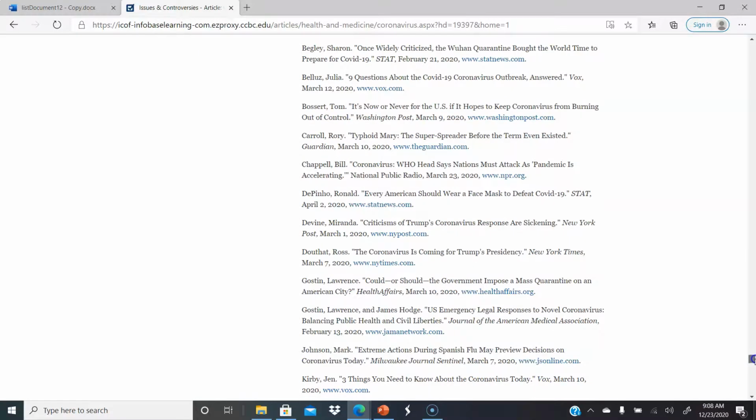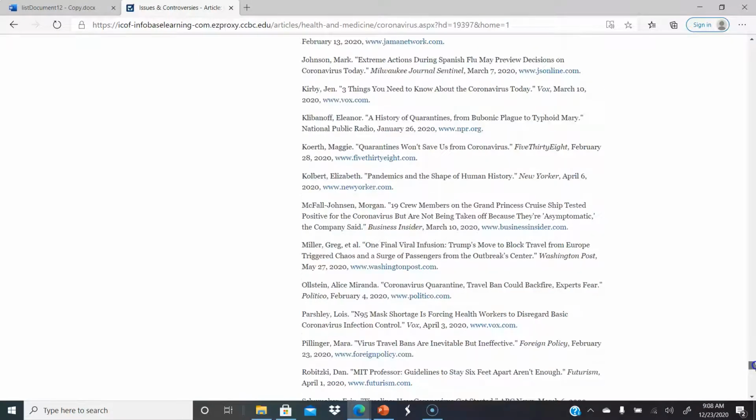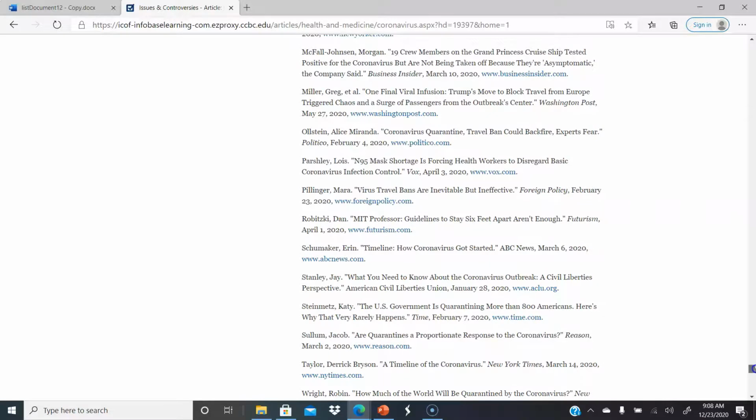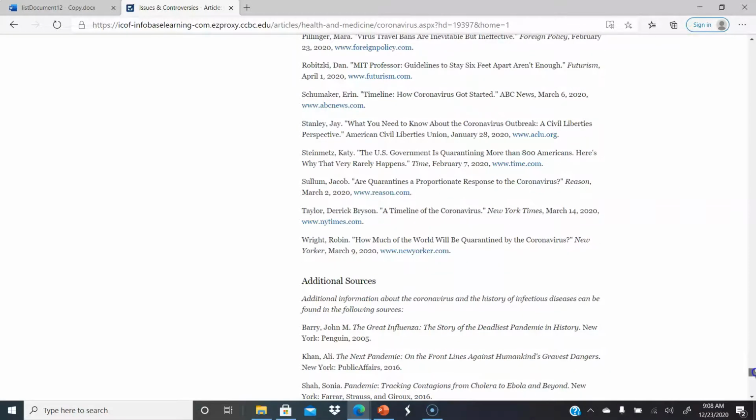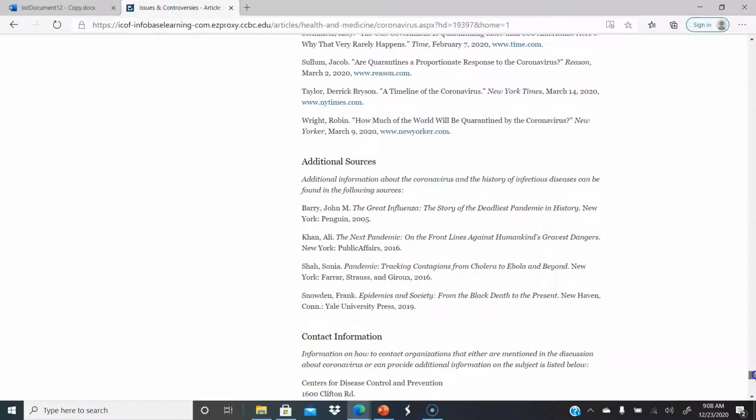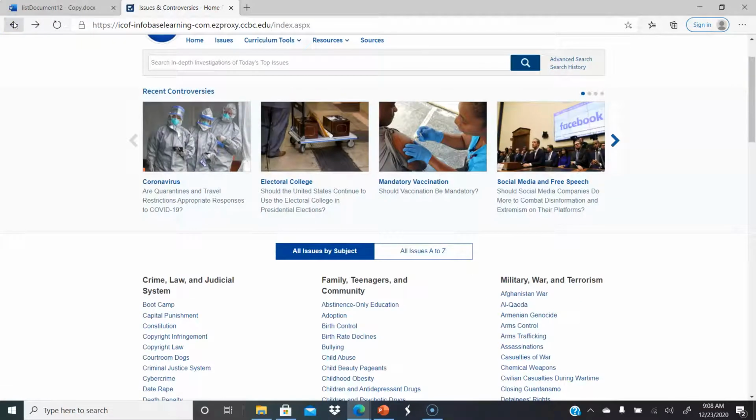And some of it's popular, some of it will be more scholarly, but it's definitely a good sampling of showing how a paper can be presented, especially with these hot button topics.